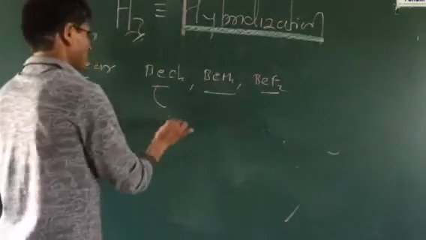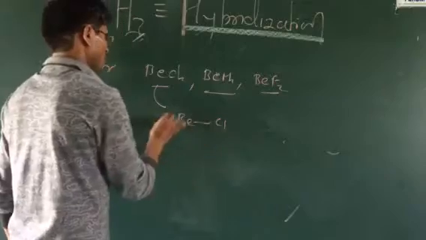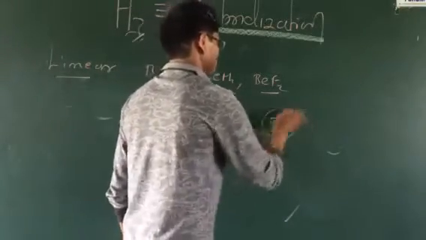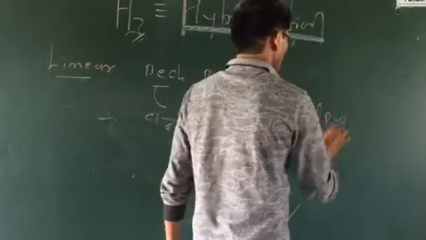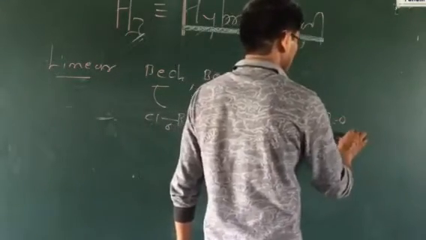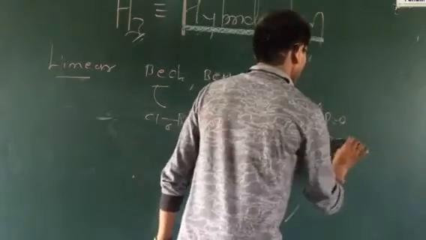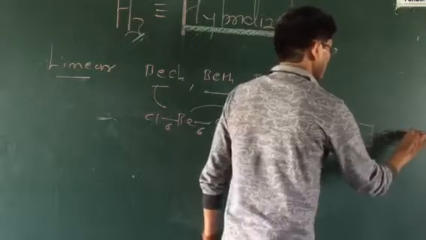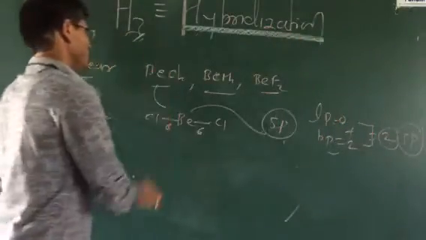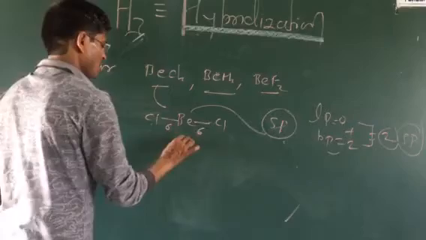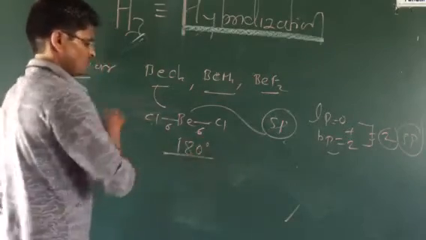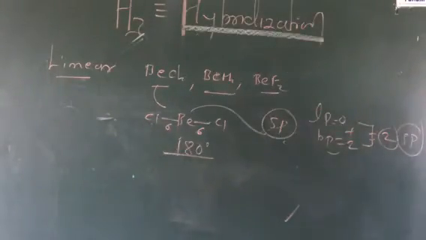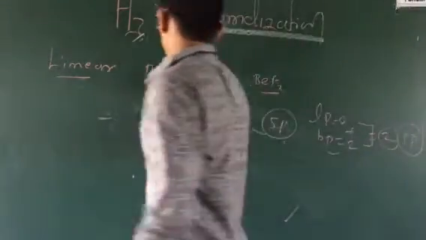So chlorine atoms, here the chlorine, how many sigma bond, 2 sigma bond, what is hybridization, sp hybridization, how many lone pair 0, how many bond pair, कितने हैं वो 2 bond pair, so that is nothing but 2 plus 0 is equal to 2, so that is nothing but sp hybridization. So the hybridization is sp and bond angle is 180 degree. लीनियर मॉलिक्यूल है, बॉन्ड एंगल 180 रहेगा, हाइब्रिडाइजेशन क्या है sp हाइब्रिडाइजेशन है, इसका भी लीनियर है,